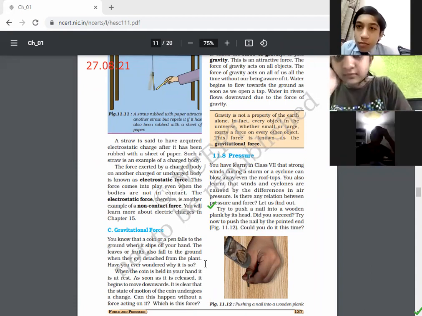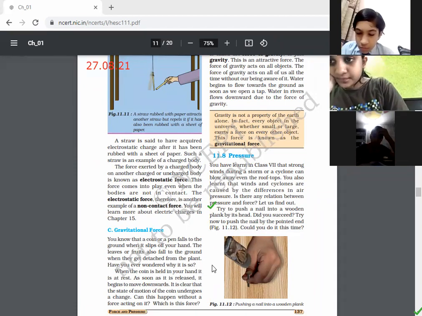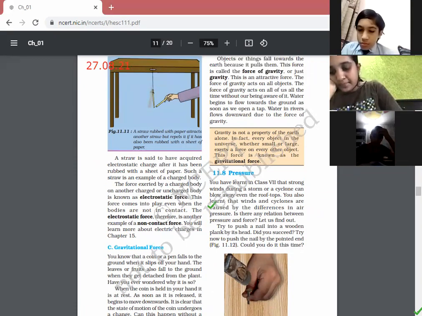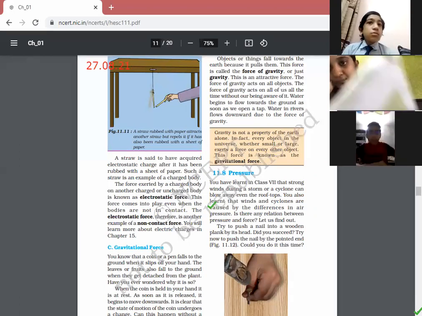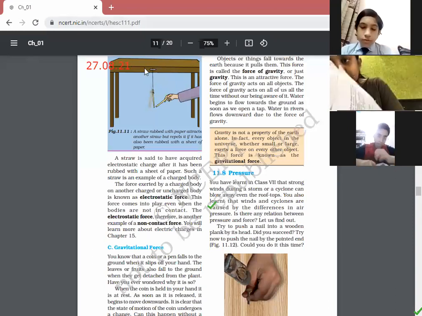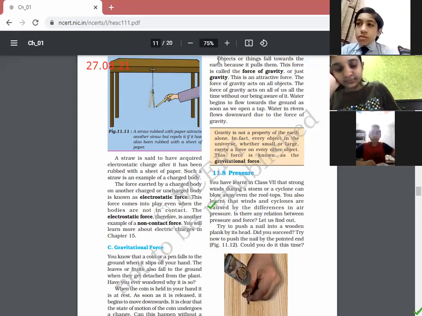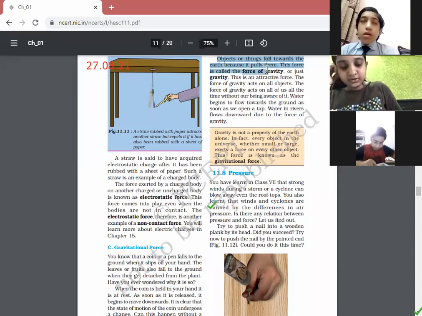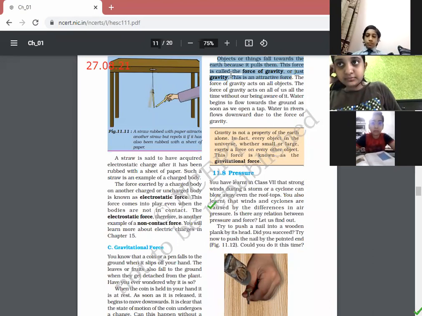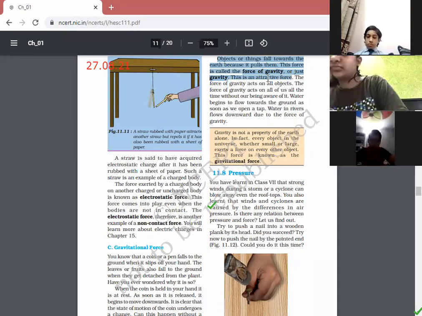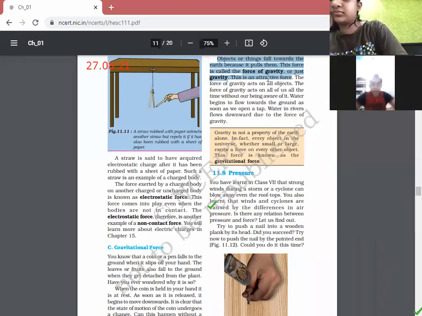Suppose you throw a coin, or you have thrown a ball in the air, why doesn't it remain in the air? Why does it fall towards the earth? Yes, Sarthak Sehgal, you have raised your hand. Want to say something? So the objects all fall towards the earth because earth pulls them. And this force is known as the force of gravity, or simply gravity.